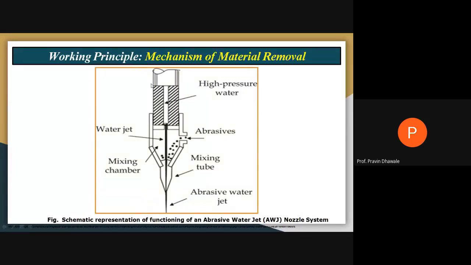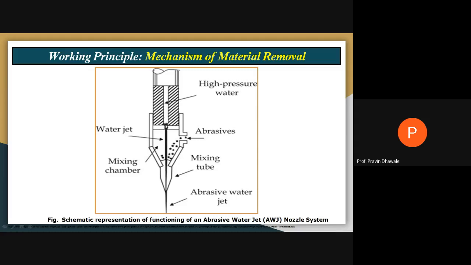Draw this diagram of the functioning of the abrasive water jet machining nozzle system. This will be the nozzle system. The whole assembly will be called a nozzle, where you are passing high pressure water and abrasive. They mix in this mixing tube. This part is called the mixing chamber. See, this will be the mixing chamber. This will be the water jet.